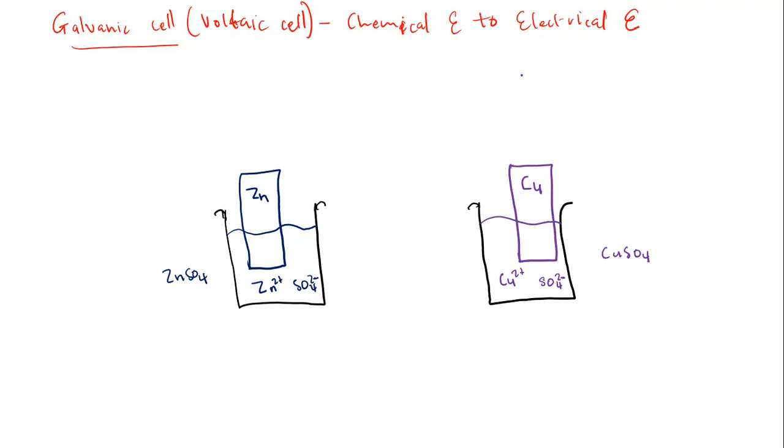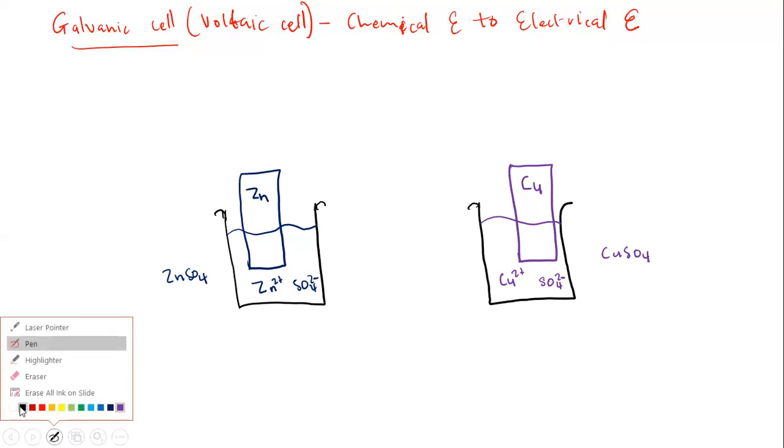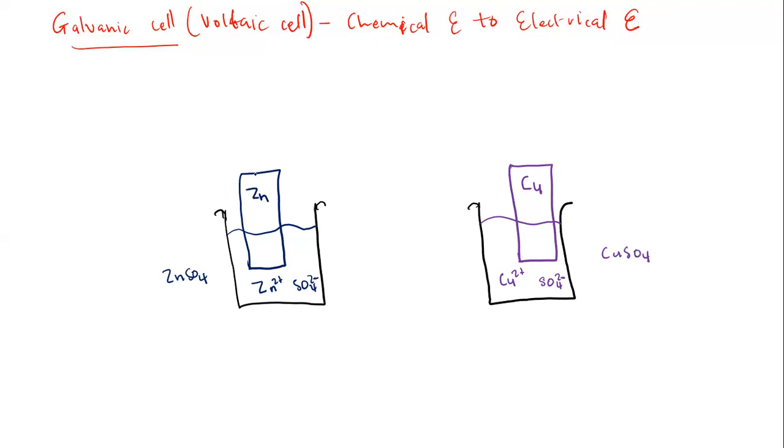Remember, this is a galvanic cell. So it's a full galvanic cell when it is joined together to form one thing. But this is the half cell of zinc, and this is the half cell of copper. Now let's try to link up these two cells. We're going to link up these two cells by a good conductor of electricity, which is a wire. Now we have joined these two cells, okay?